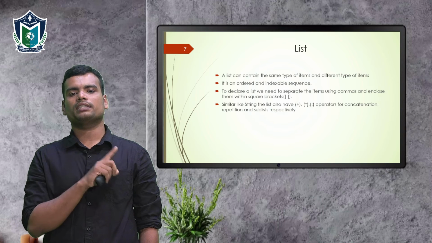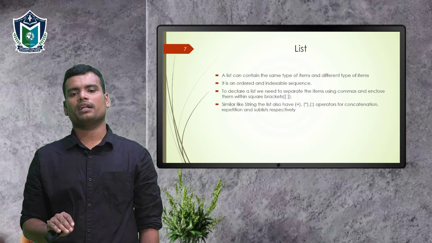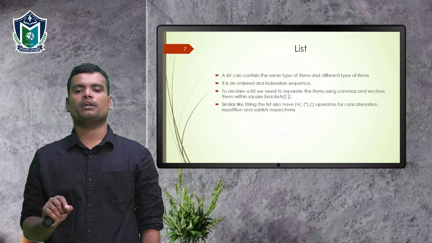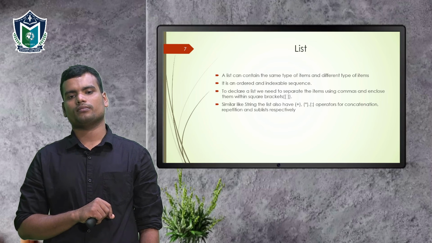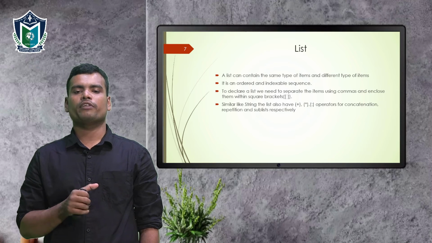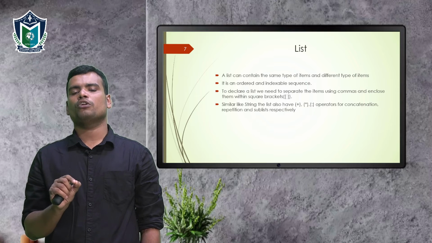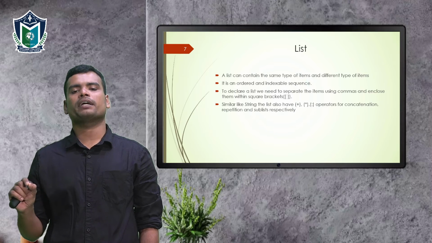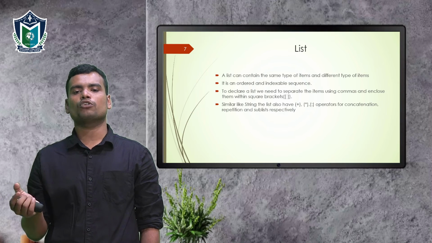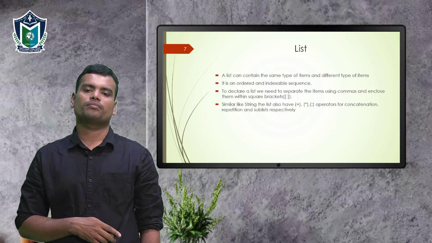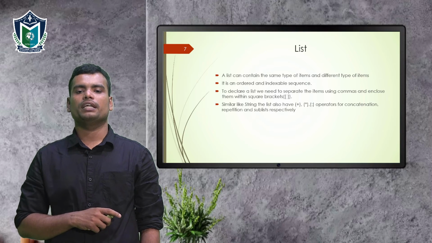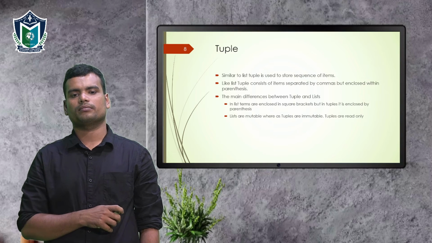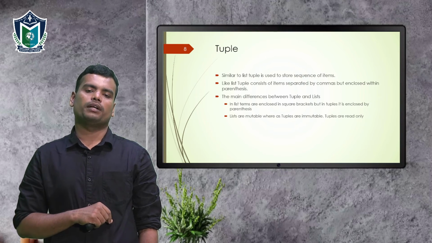Okay. Similar to strings, we can also use the 3 operators, the slicing operator, concatenation operator, and repetition operator, in lists also. So, in order to declare a list, we use the square bracket symbol, and each element is separated by a comma. Each element is of the same type or a different type, and all the elements form an ordered and indexable sequence.